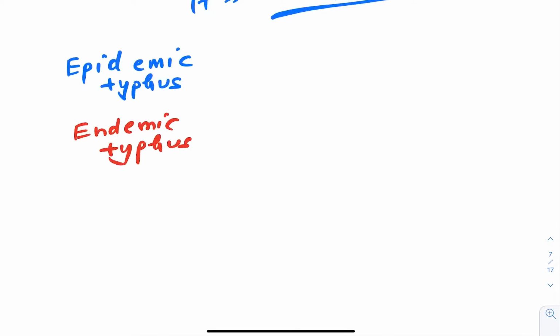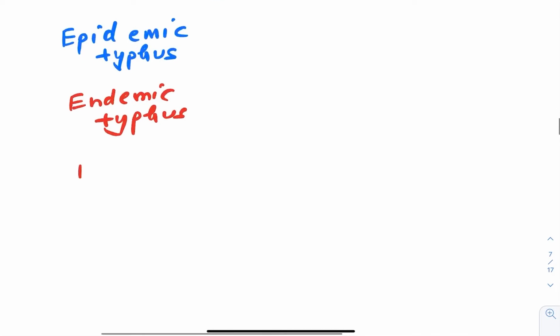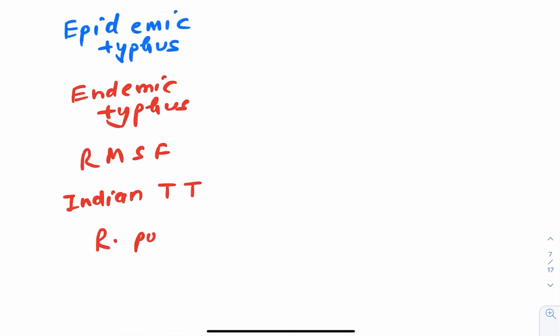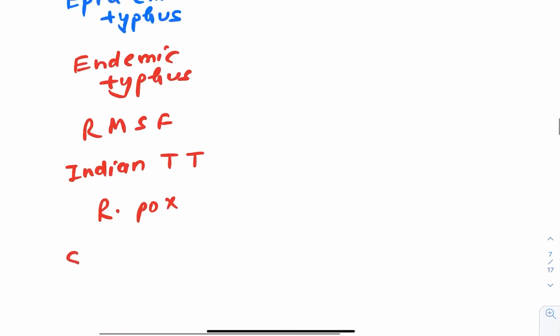Epidemic typhus, endemic typhus, Rocky Mountain spotted fever, you know that name, Indian tick typhus, then you have rickettsial pox, and then you have this particular one, that is scrub typhus. So when you write these 6 down in a sequence, you will be able to remember them in a sequence always.